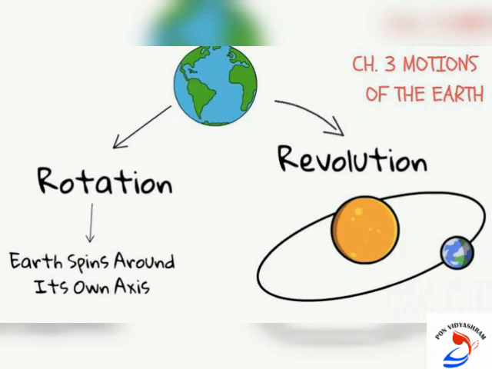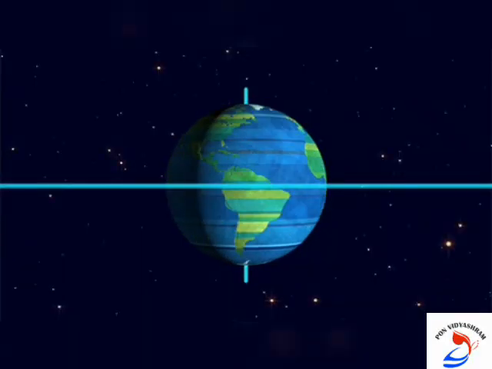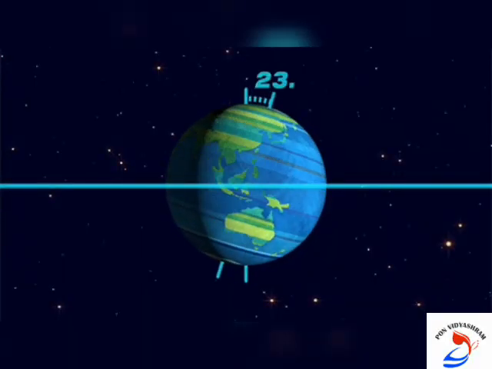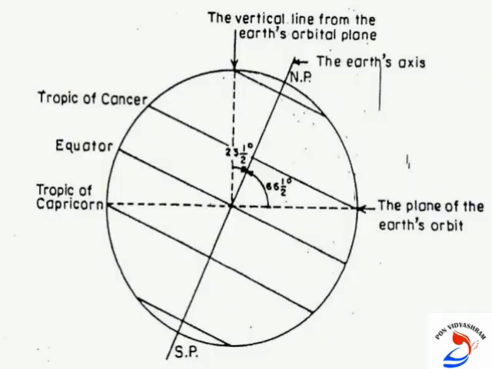First, we will see the rotation of the Earth in detail. The axis of the Earth, which is an imaginary line, makes an angle of 66.5 degrees with its orbital plane. This plane formed by the orbit is known as the orbital plane.